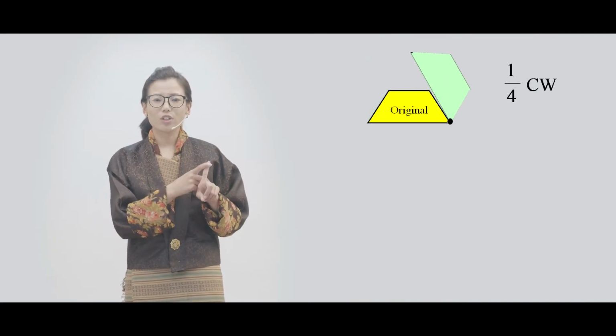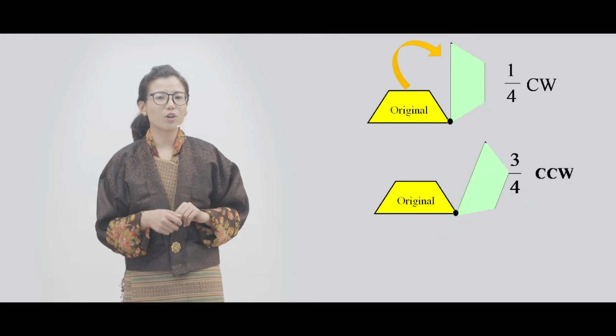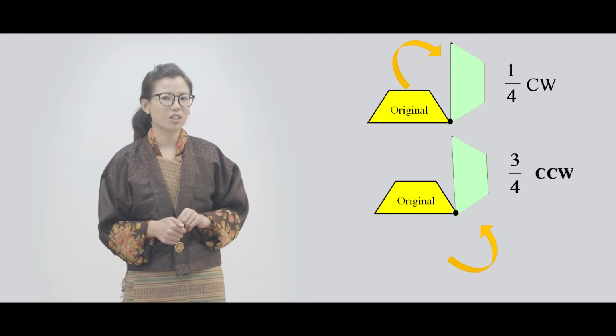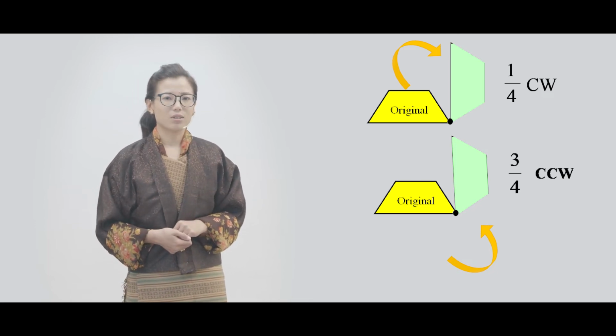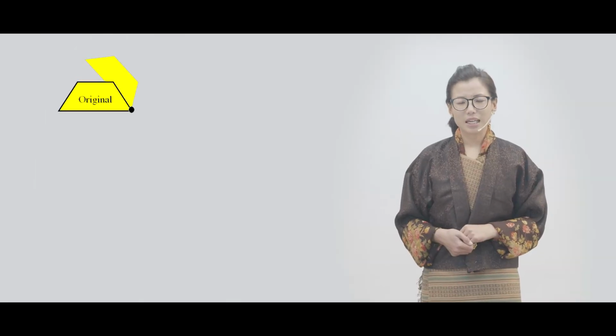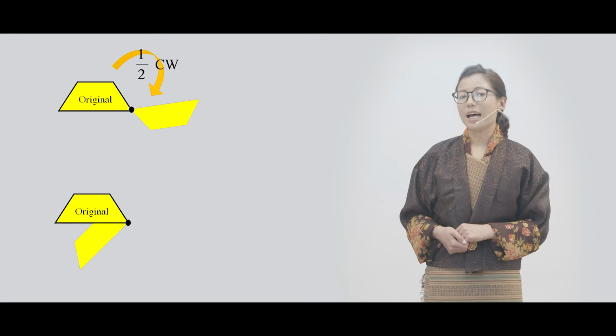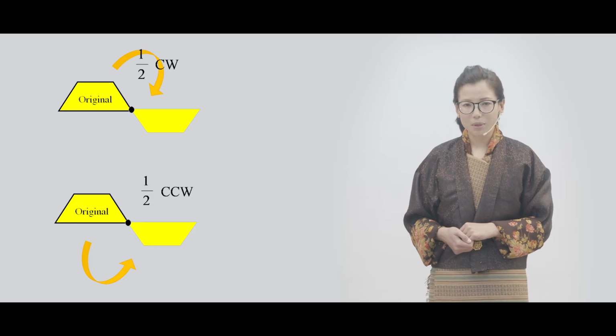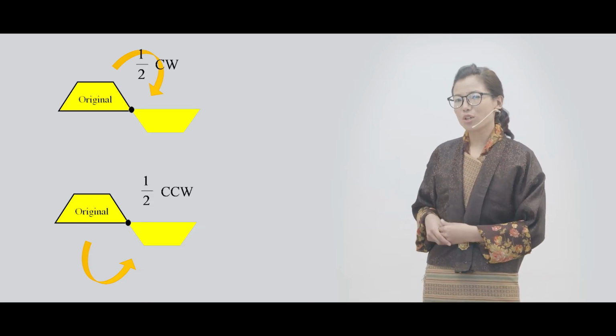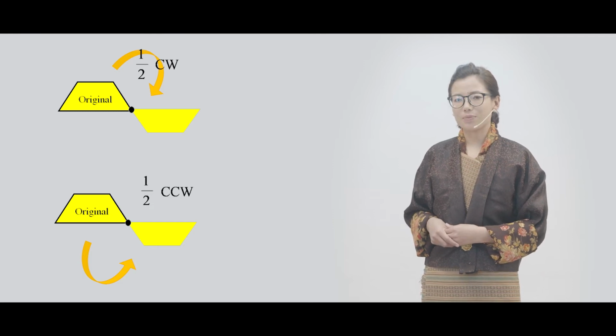In rotation, you might have noticed that 1/4 rotation and 3/4 rotation result in the same image. Look at the side. They both result in 90-degree angles. You might have also noticed that half turn clockwise and half turn counterclockwise also result in the same image. Look here. They both show a 180-degree angle.